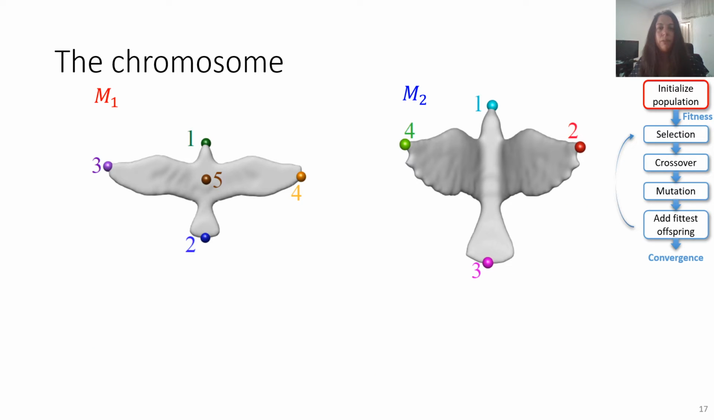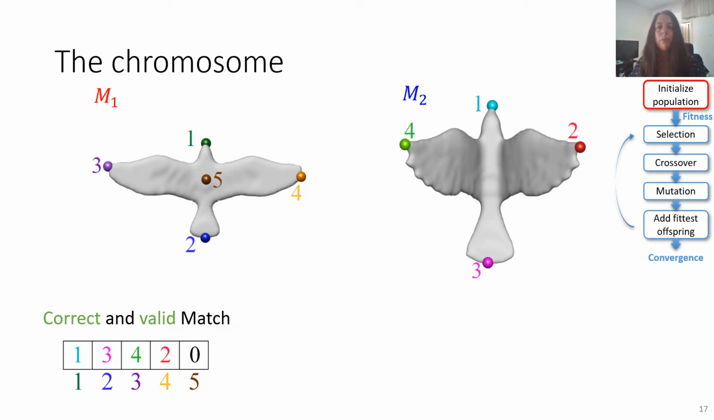As an example, we can look at these two birds. The first one, on the left, has 5 landmarks, and the second, 4. The length of the chromosome is the number of landmarks on the first shape, and the values represent the matching landmarks on the second shape, or 0 if there isn't any. For a chromosome to be valid, it must be injective, meaning that no value except 0 can appear twice.